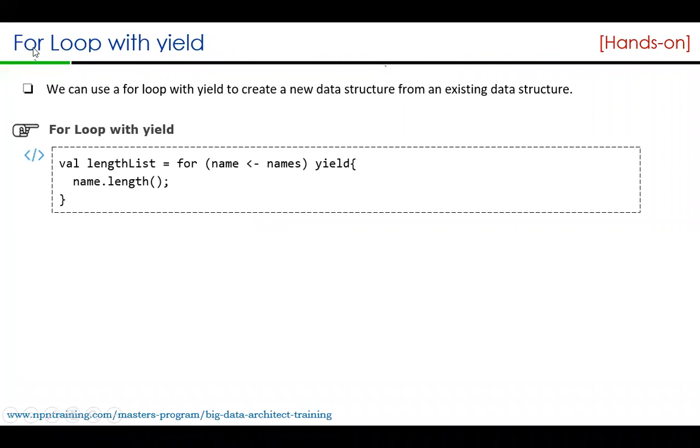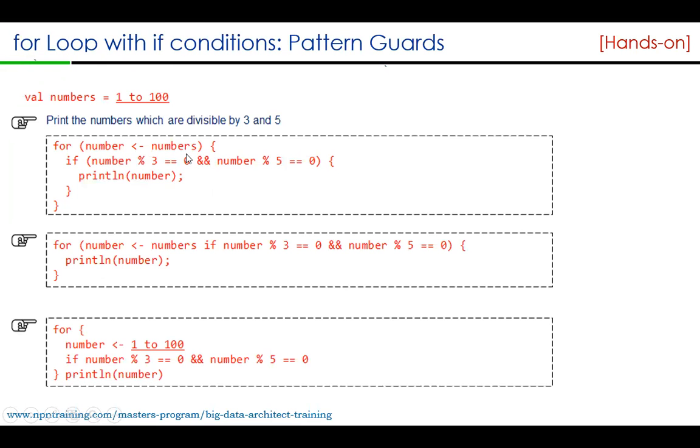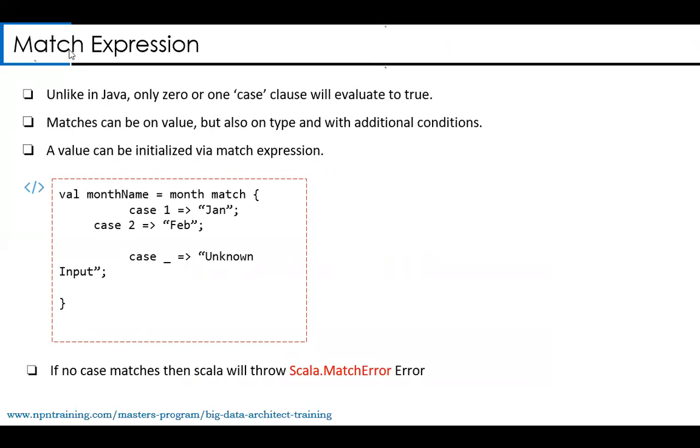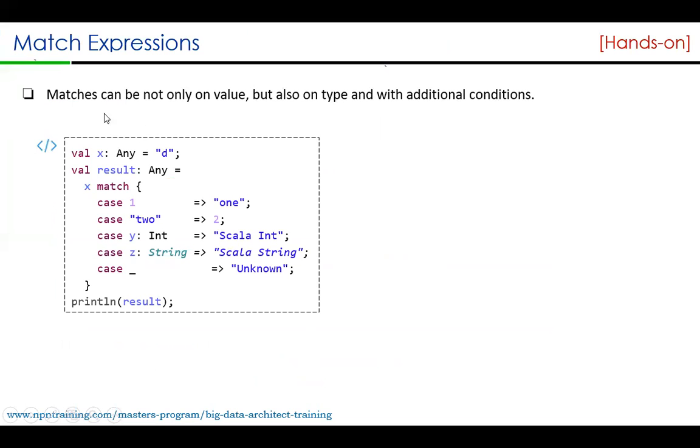And we also saw the for loop with yield. So what is the for loop with yield? For every iteration, if you want a return value, you can use for loop with yield. Yield will return you a value. And we can also use for loop with if conditions, that is pattern guards. And we also saw match expressions.